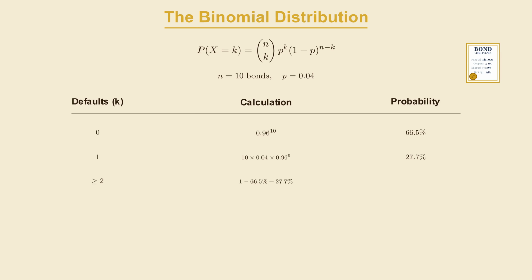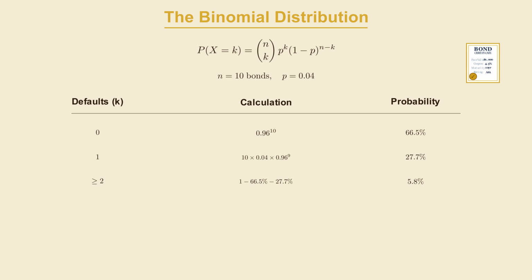So the probability of two or more defaults is everything left over. 1 minus 66.5% plus 27.7%, which works out to about 5.8%. So there is a roughly 6% chance that at least two bonds end up defaulting in a given year.